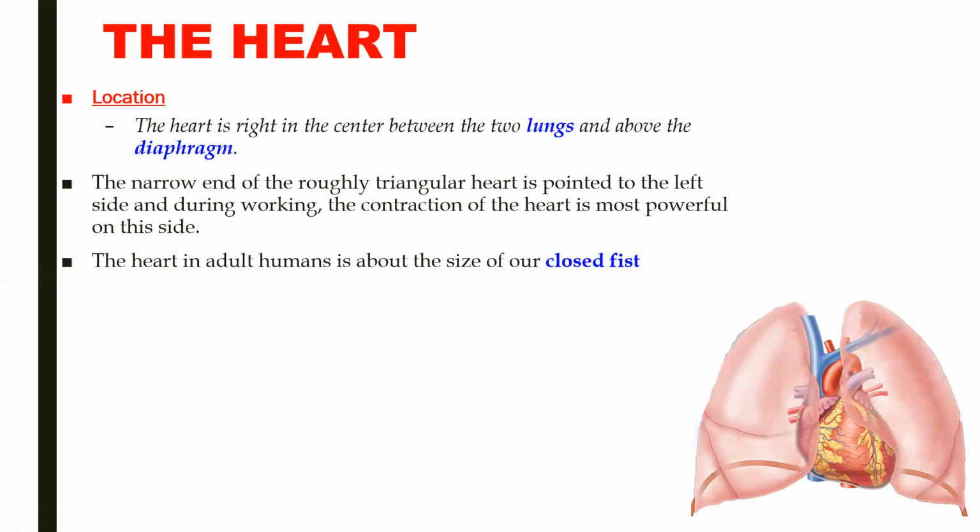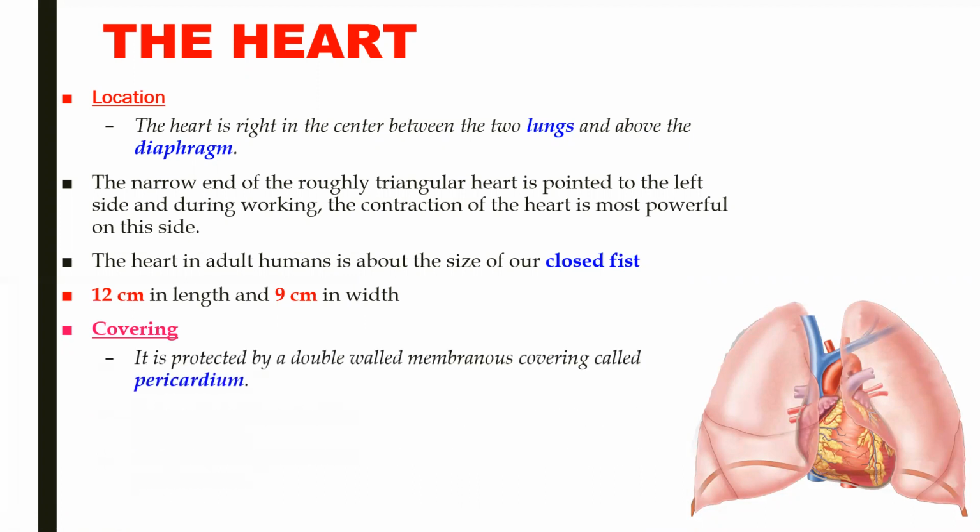Now let us talk about the size. Size of the heart is about the size of a closed fist. If we talk about adult humans, the size of adult human's heart is about the size of a closed fist. It is roughly 12 centimeter in length and 9 centimeter in width.